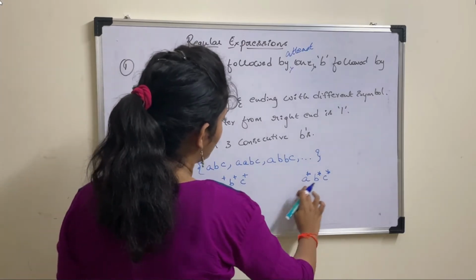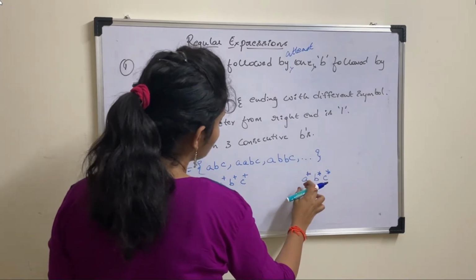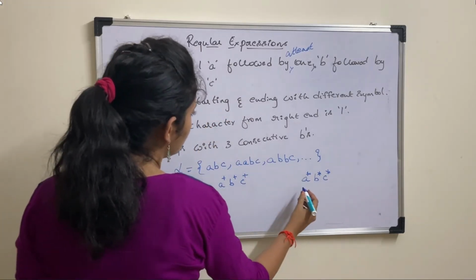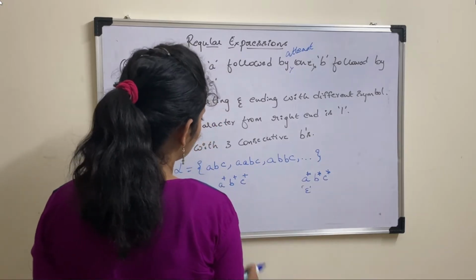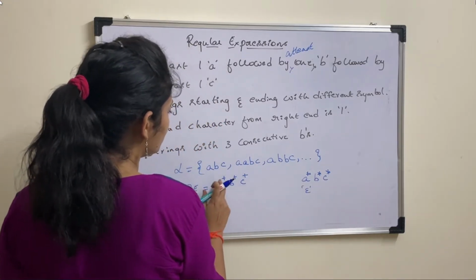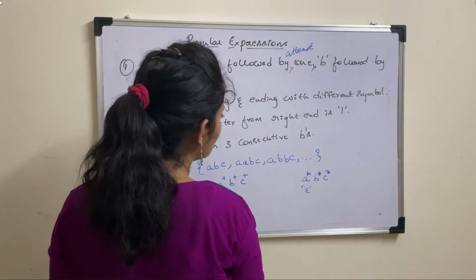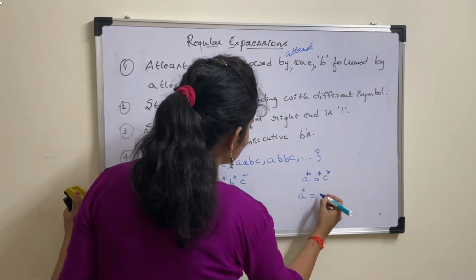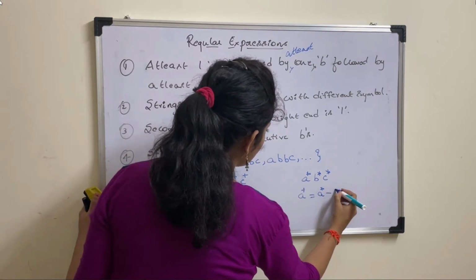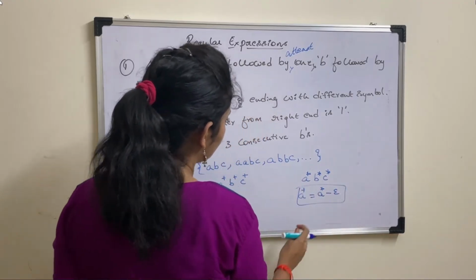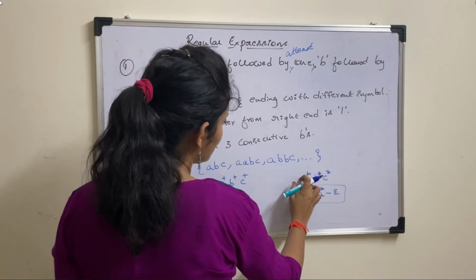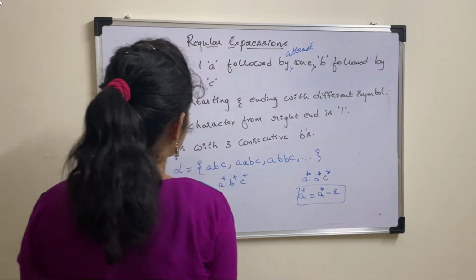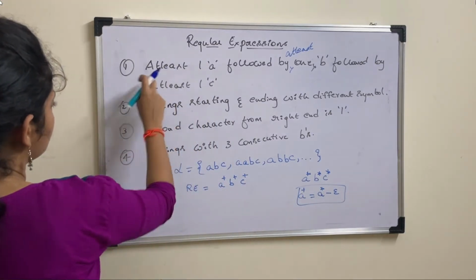There is no limit. Any number of A's, it can be zero A's also. But here the string should contain at least one A, so your string should not contain epsilon. For that we use positive closure instead of Kleene closure. So A plus can be written as A star minus epsilon. The A star language contains epsilon also, whereas A plus will exclude that epsilon. So this is the result for the first question.